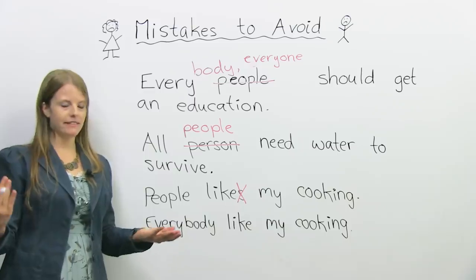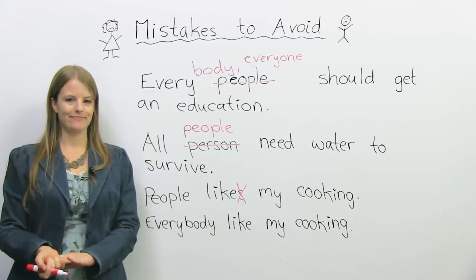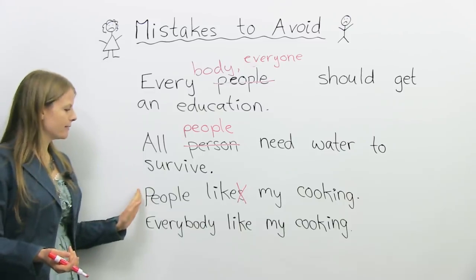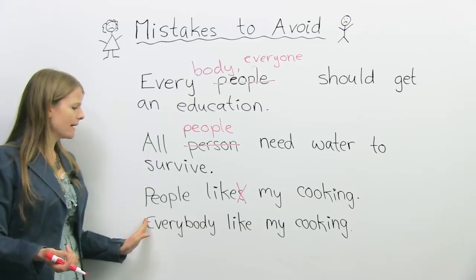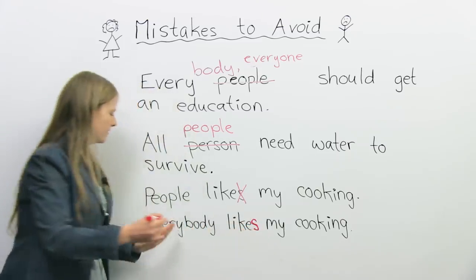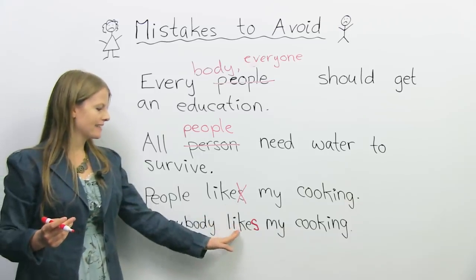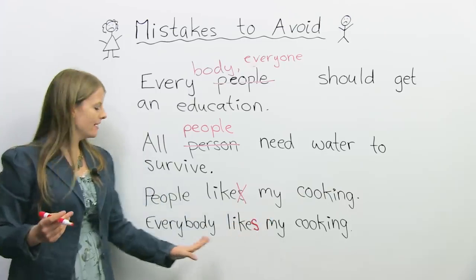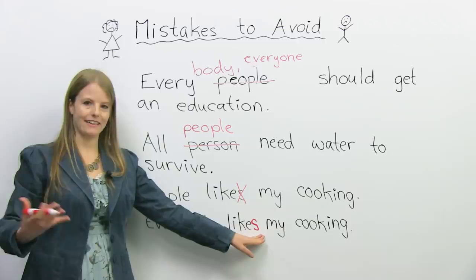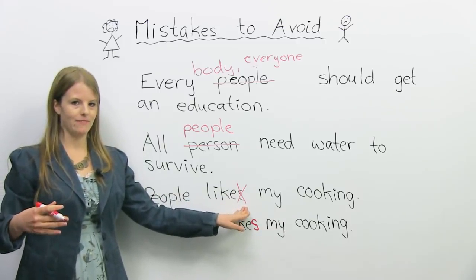Okay, and then the final mistake I see a lot. Everybody like my cooking. What's the mistake here? Okay, so it's similar to what the mistake is here. Everybody, in this case, we need an S because of subject-verb agreement. Everybody likes my cooking. Okay, so everybody, you always need an S on the verb if you're talking like in the present, whereas for people, there is no S.